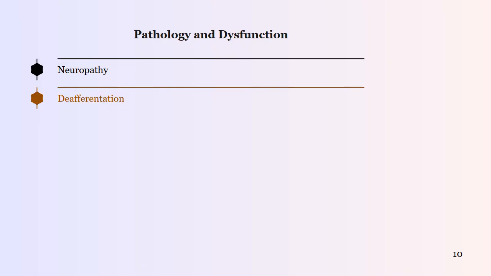10. Pathology and dysfunction. Neuropathy. Damage to afferent fibers can result in numbness, tingling, or chronic pain conditions. Deafferentation. The loss of sensory input can lead to significant coordination issues and a lack of protective feedback for the body.